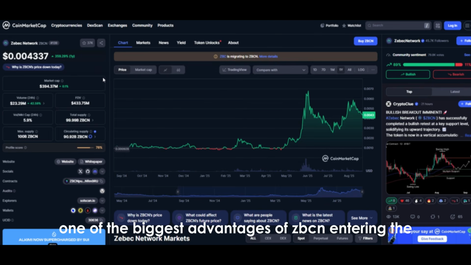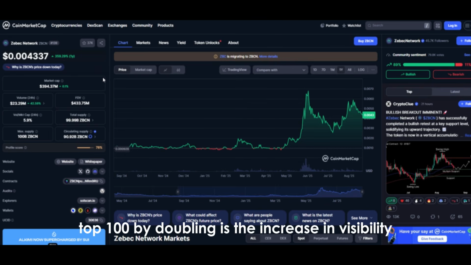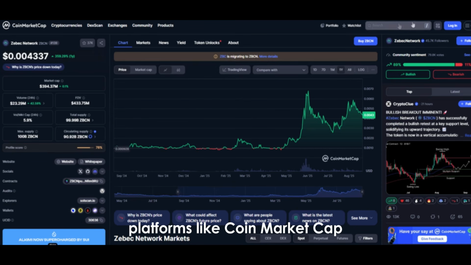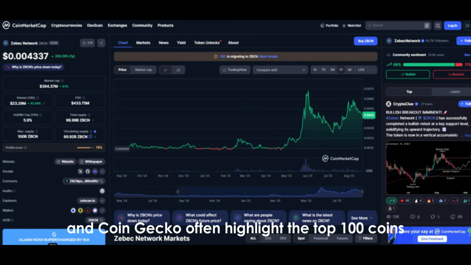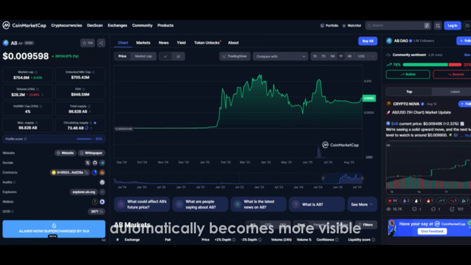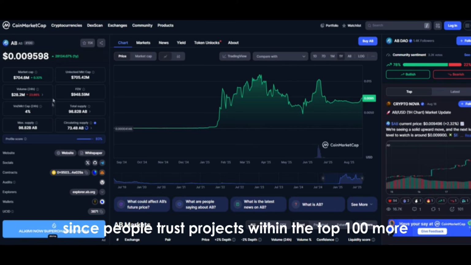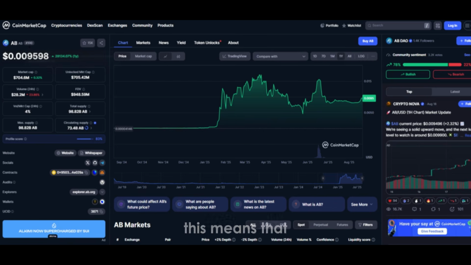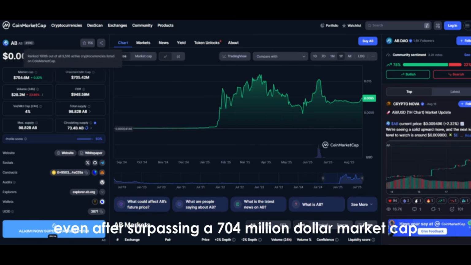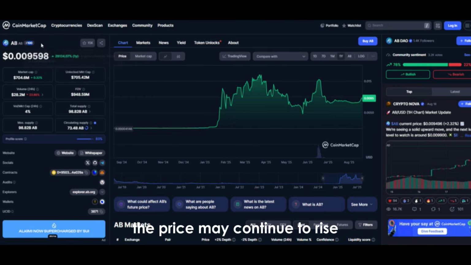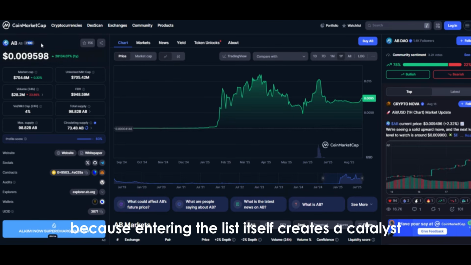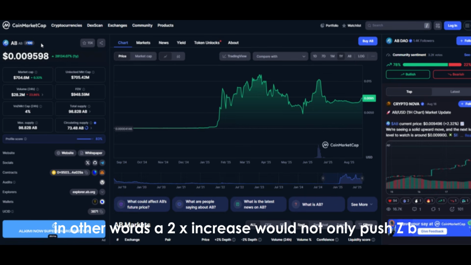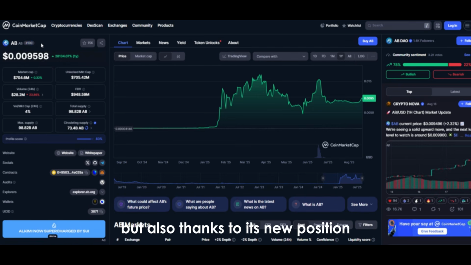One of the biggest advantages of Zbcn entering the top 100 by doubling is the increase in visibility. Platforms like CoinMarketCap and CoinGecko often highlight the top 100 coins, and every project that enters this list automatically becomes more visible. Since people trust projects within the top 100 more, Zbcn's buying pressure can rise much faster. This means that even after surpassing a $704 million market cap, the price may continue to rise because entering the list itself creates a catalyst. In other words, a 2x increase would not only push Zbcn into the top 100, but also, thanks to its new position, attract even more investors and possibly carry it to 3x or 4x levels.